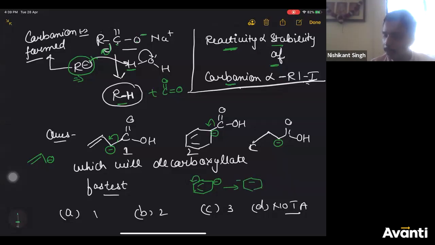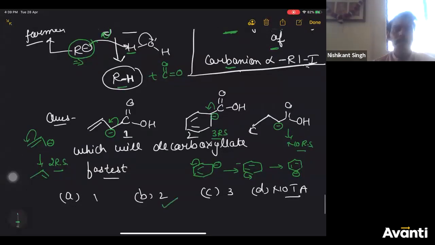So this carbanion is stabilized by resonance. And how many resonating structures are you going to get? 3. So it is stabilized by 3 resonating structures. Here you can do the resonance of this also. It is stabilized by 2 resonating structures. In this case, there is no resonance stabilization. So which carbanion is most stable? B. So the correct answer is B. B is the most stable carbanion, so B will react fastest. Many of you have answered it correctly also.